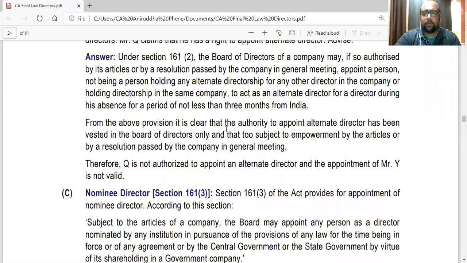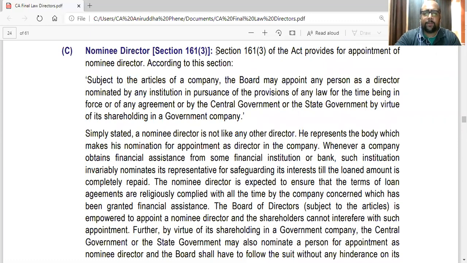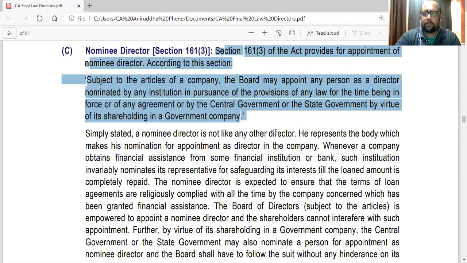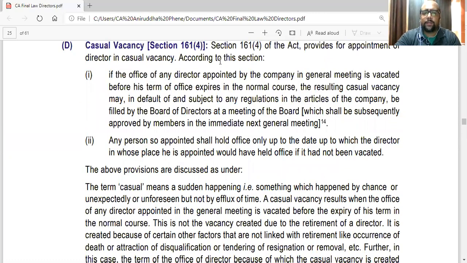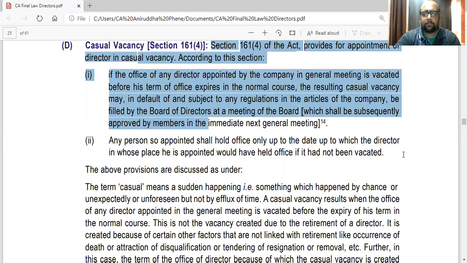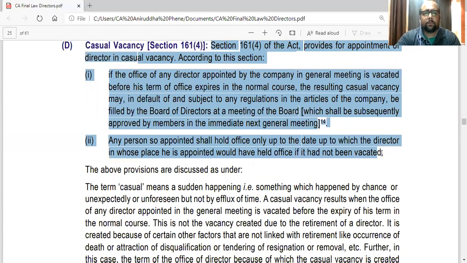Nominee starts from here and ends here. That's it. Casual vacancy starts from here and ends here, 1, 2.